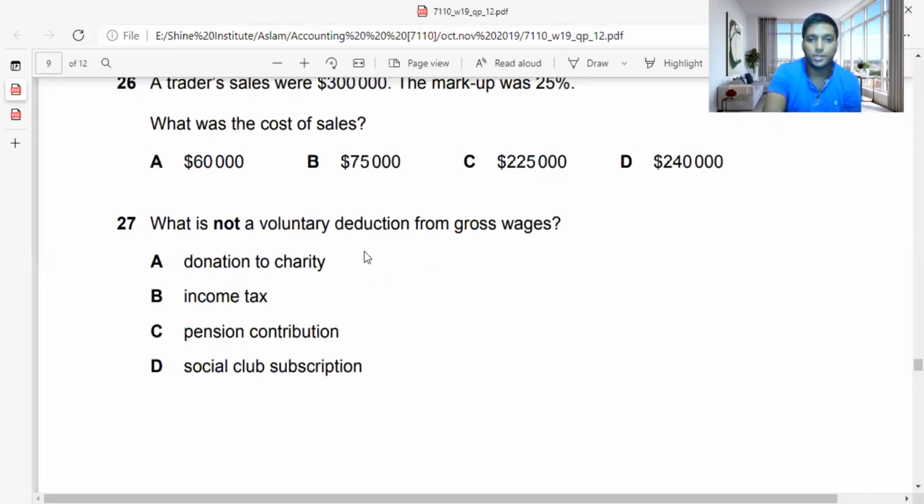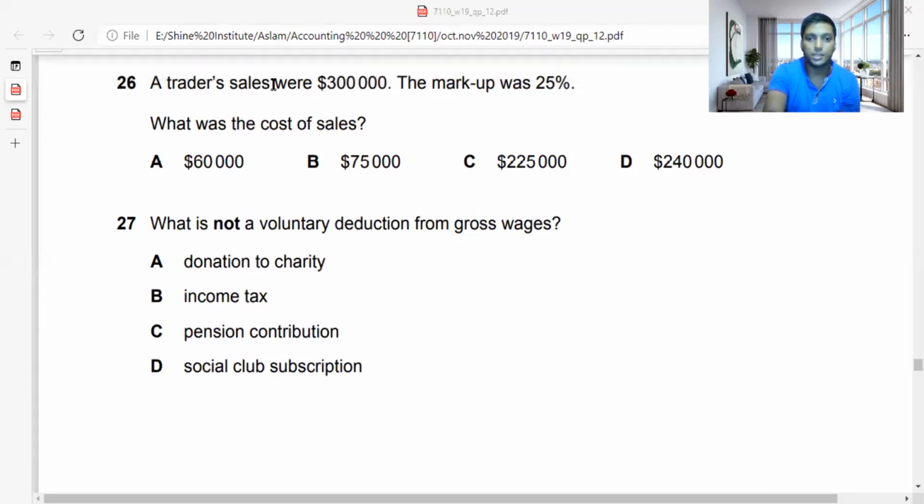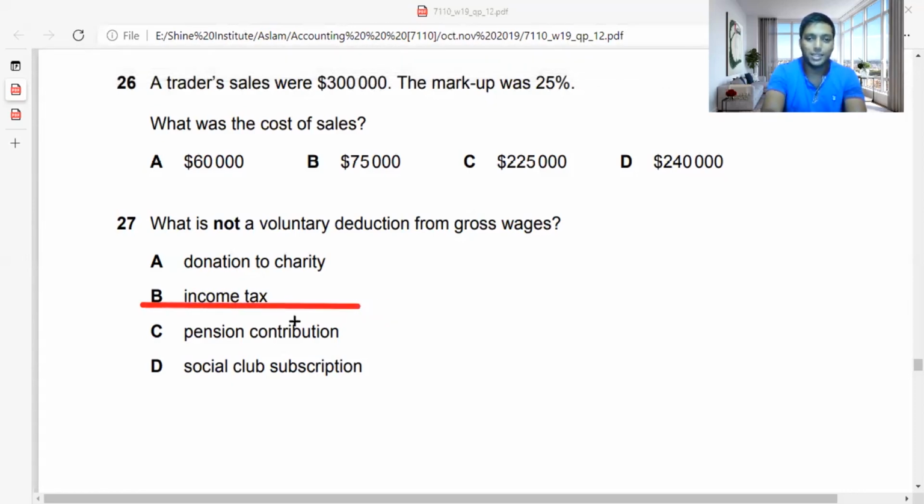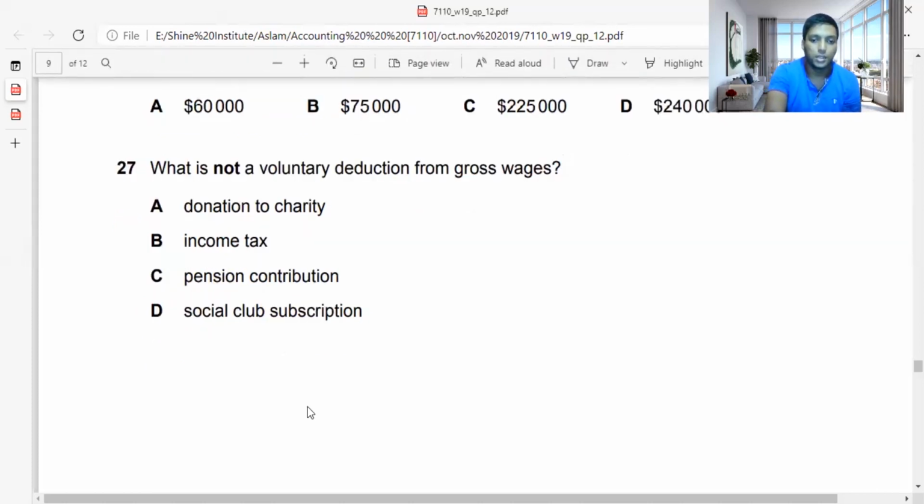Normally donation to charity you voluntarily do, pension contribution you voluntarily get, social club subscription you voluntarily pay. What you are deducted without your knowledge, indirect taxes, we can say income tax. They will charge you indirectly, you don't want to give it with your intention, still the government will take from you. You like it or not. So then we have the next adjustment, 28. So 27 is B. It's an easy one, guys.